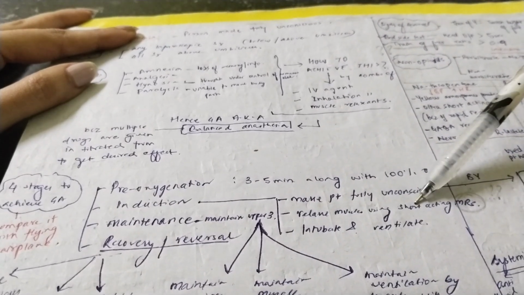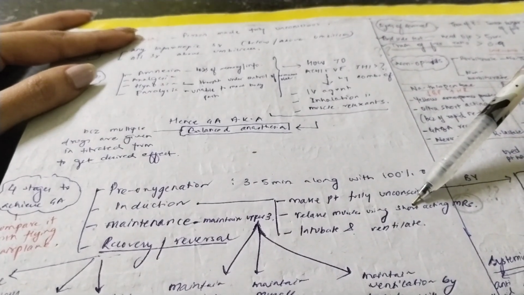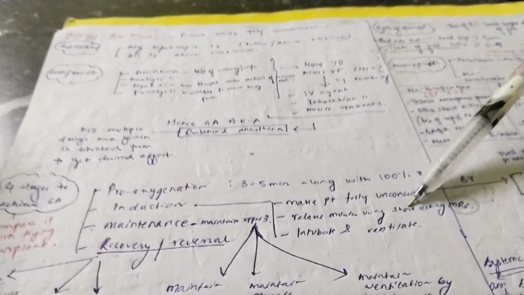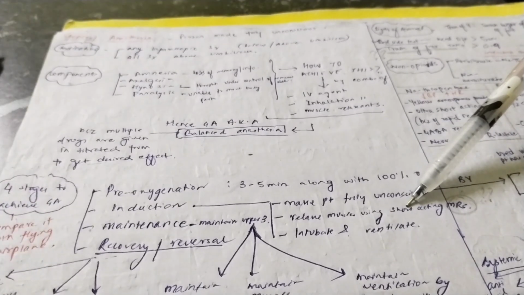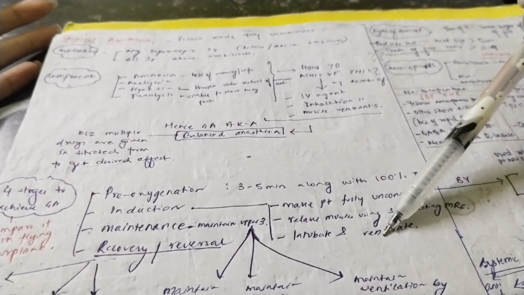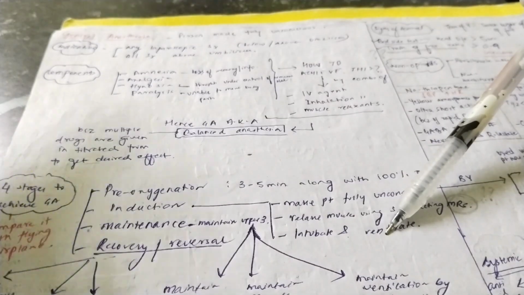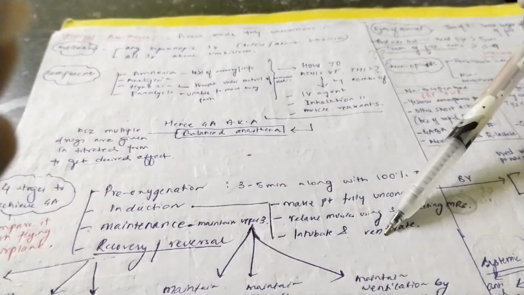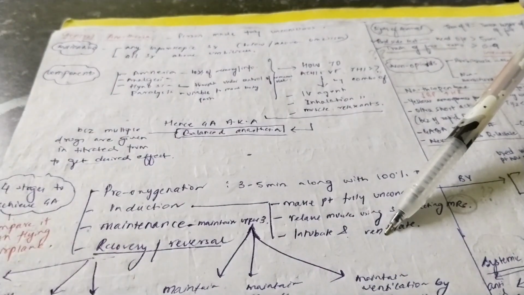In the induction stage, we also have to use the muscle relaxants because we have to make the muscles in the relaxed state. Only then you can make the person unconscious. So how will you relax the muscle? With the help of muscle relaxants. And lastly, intubation आता है और ventilation आता है. So induction itself has three components. One, to make the patient fully unconscious by some inducing agents, to relax the muscles with the help of muscle relaxants, and to intubate and ventilate the patient.